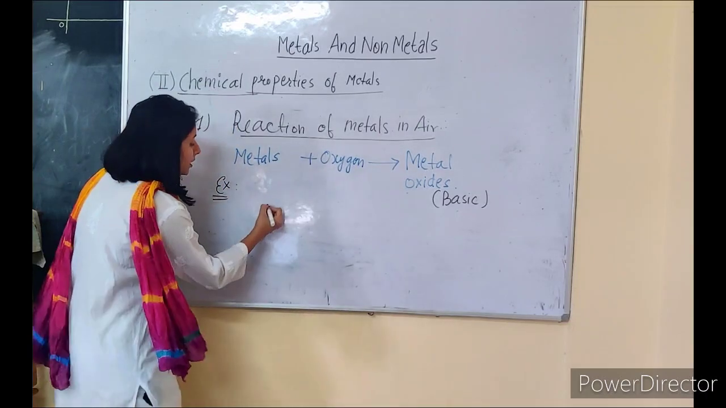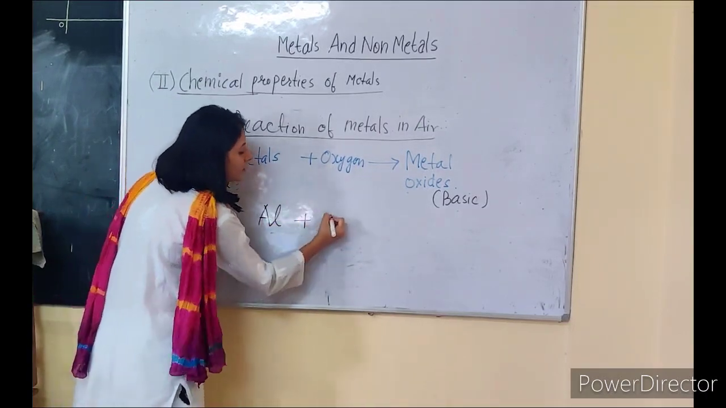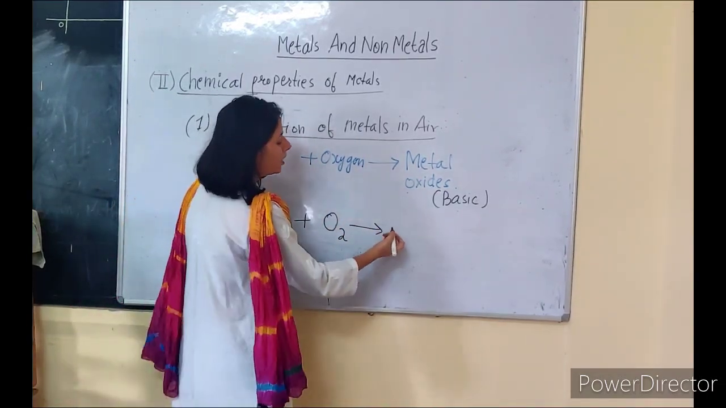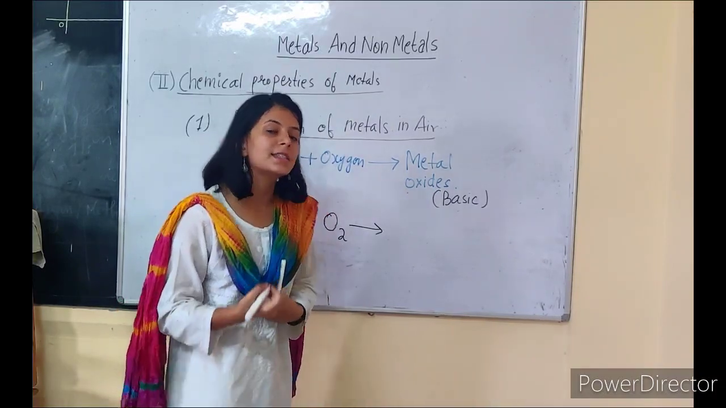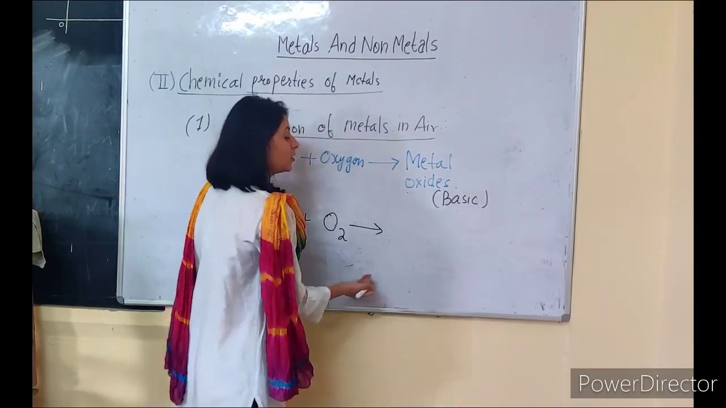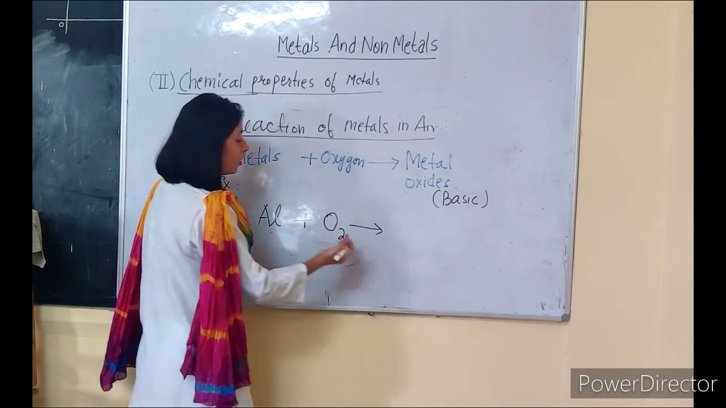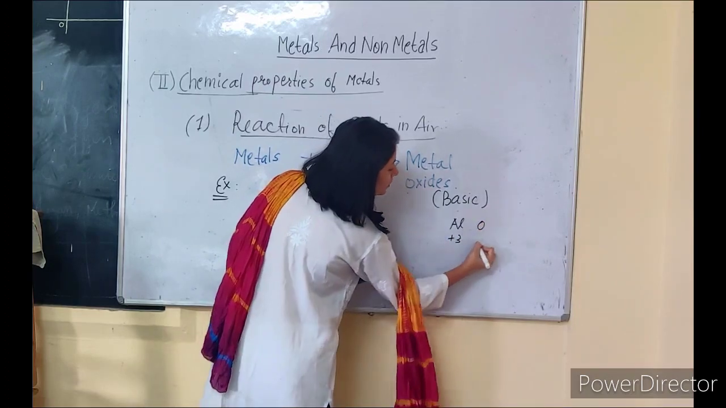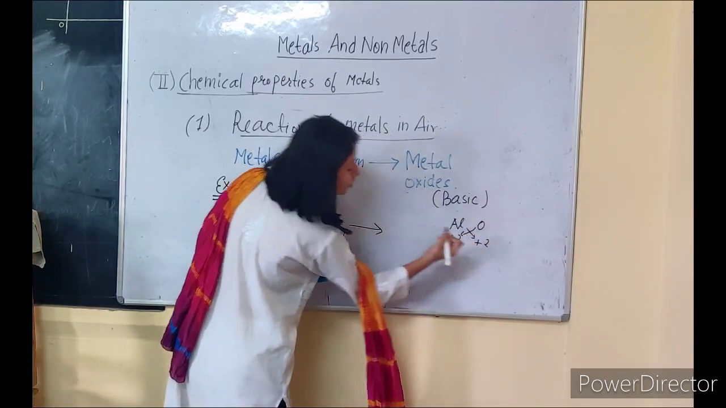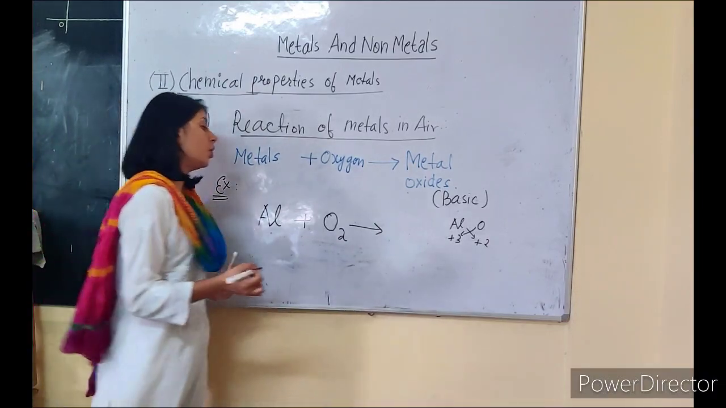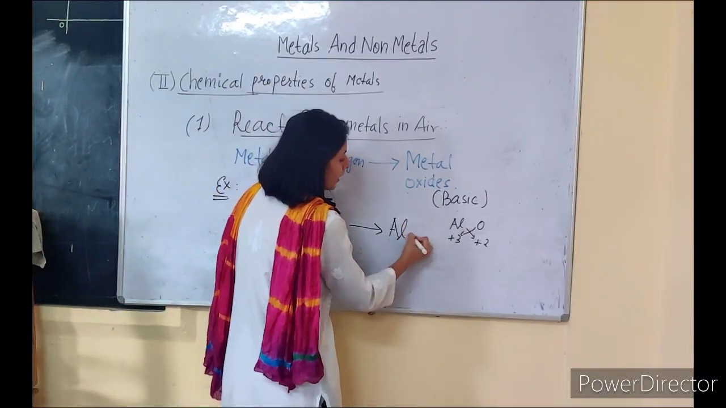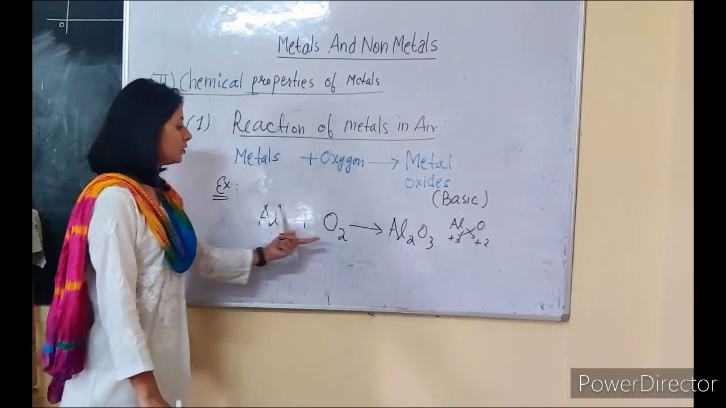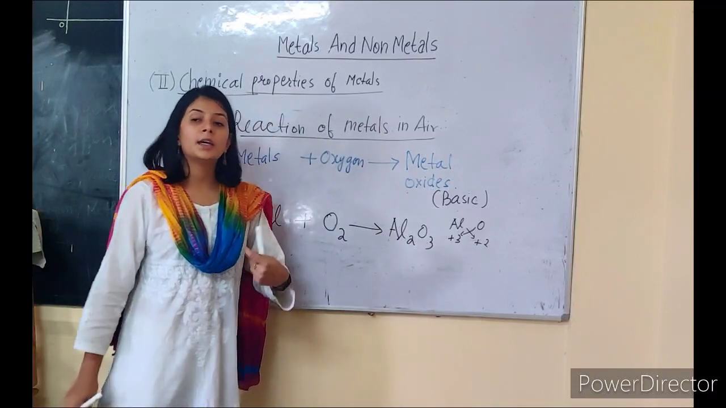The next example will be aluminium, that is Al, reacting with oxygen. Okay, so aluminium will react with oxygen and we will get an aluminium oxide. Try making the formula of aluminium oxide. See, aluminium has a +3 charge while oxygen has a -2 charge. Cross multiply, and you will get the formula of aluminium oxide. It will be Al2O3. So this is our aluminium oxide. Aluminium reacts with oxygen to produce Al2O3.